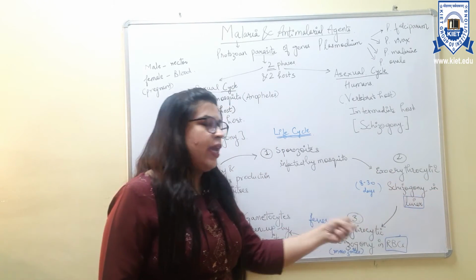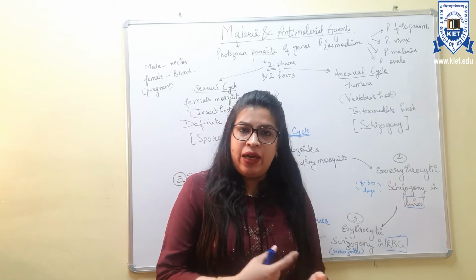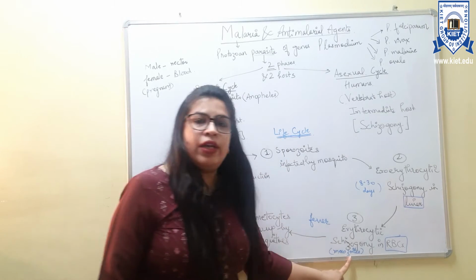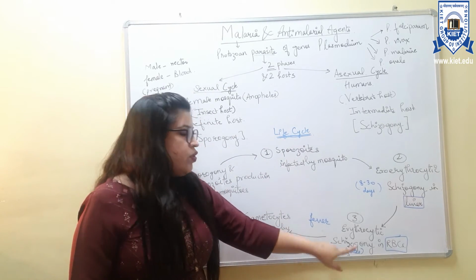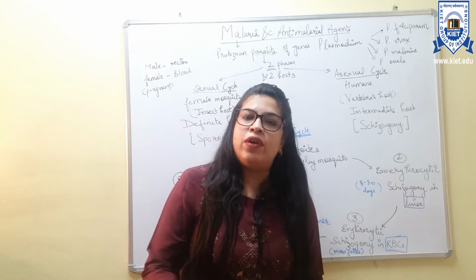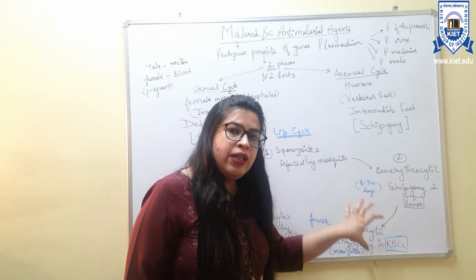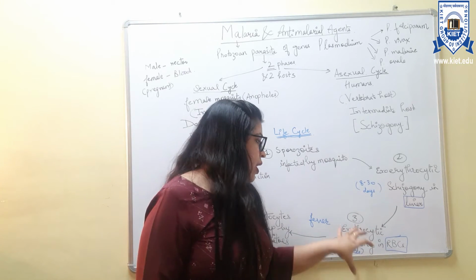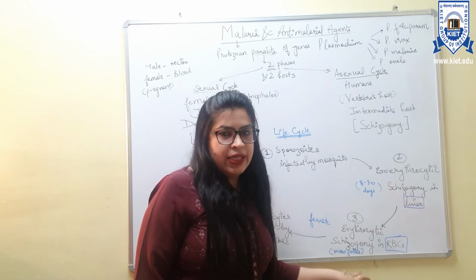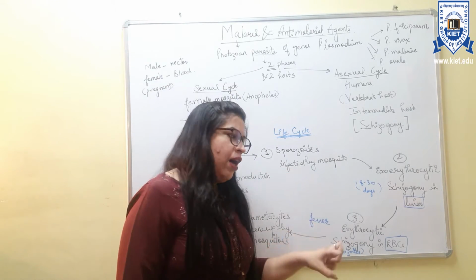Inside the liver they develop, and when they mature they invade the RBCs in the blood and get converted into merozoites. These merozoites give the fever in the individual, which varies from individual to individual. When they invade the RBCs, this cycle is known as the erythrocytic cycle or erythrocytic schizogony, which occurs inside the RBCs.